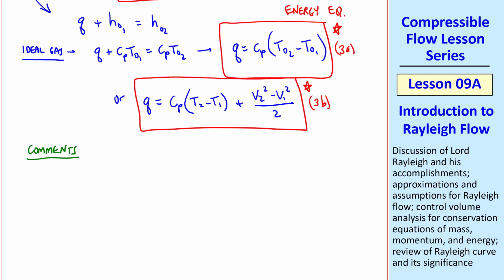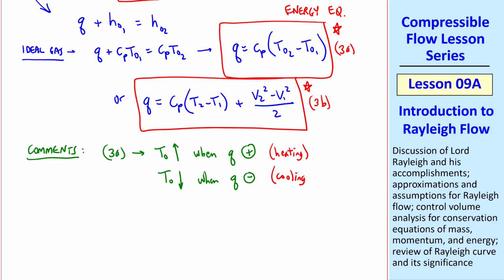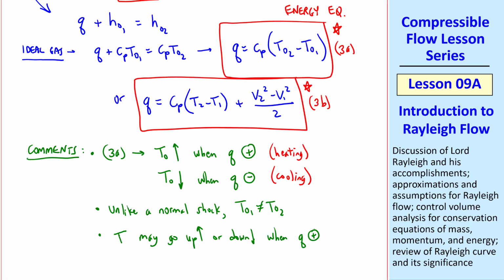I'll close out with some quick comments. Equation 3a shows that T0 goes up when q is positive, and T0 goes down when q is negative. The first case corresponds to heating, and the second case to cooling. Unlike a normal shock, stagnation temperatures are not the same. Also, temperature T may go up or down when q is positive, depending on what the speeds do. But we'll talk about that in more detail in the next lesson.